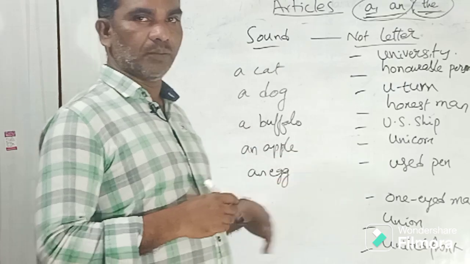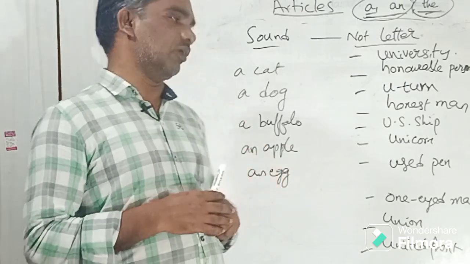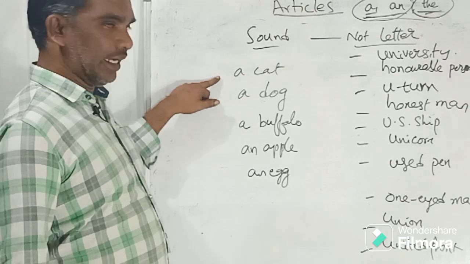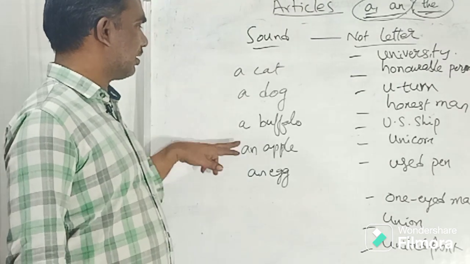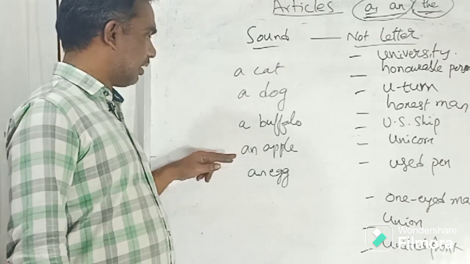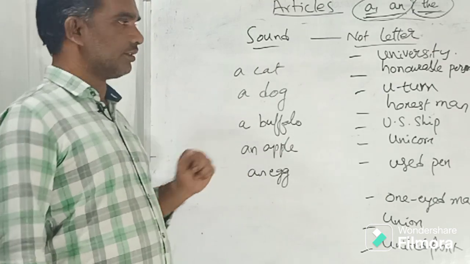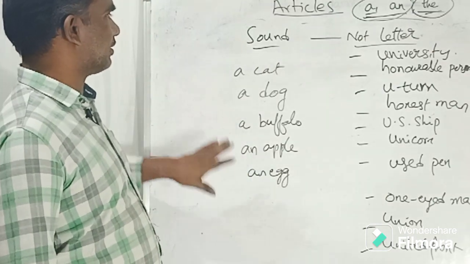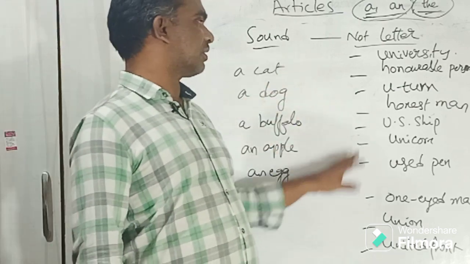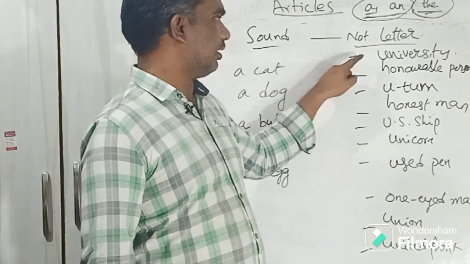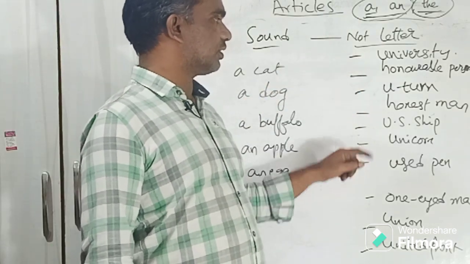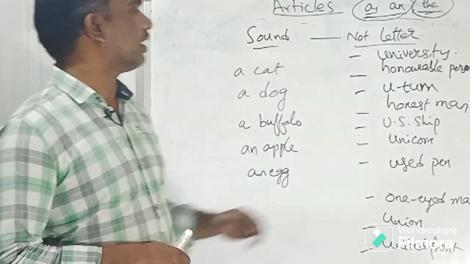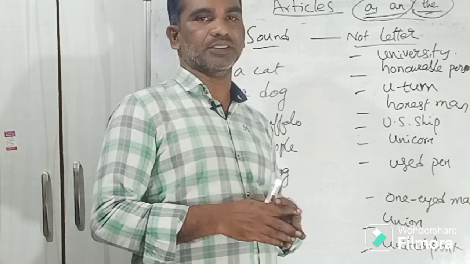Let's look at these examples and then I'll explain what it means. For example, a cat, a dog, a buffalo, an apple, an egg. Okay, right. So these articles are right. So let's look at these things: university, honorable person, U-turn. So there is a list. What is the article that you place here?